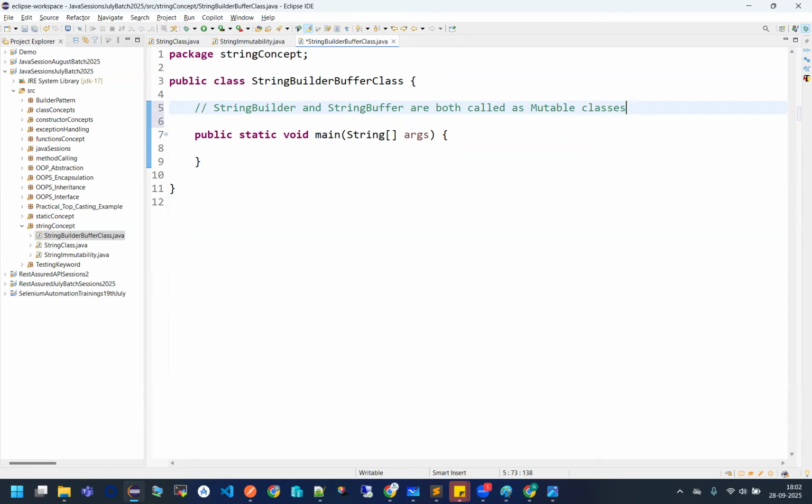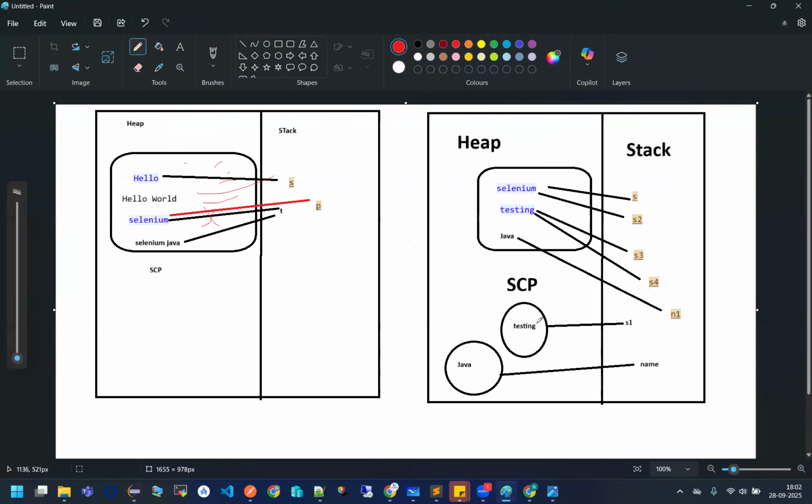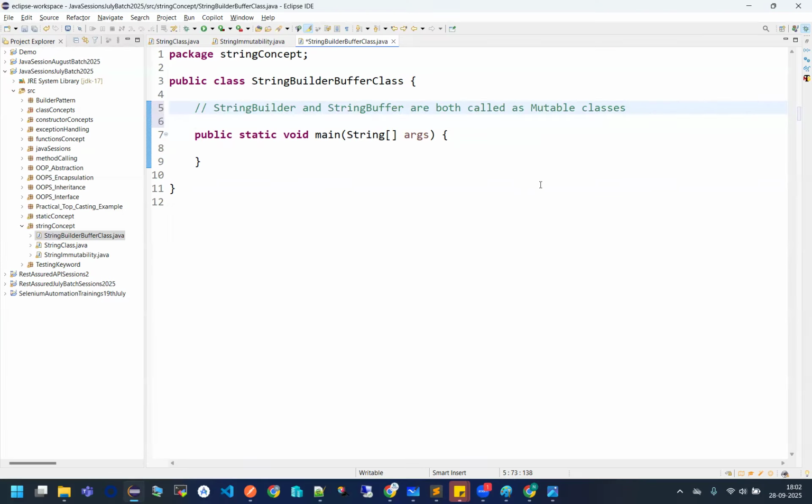Because see guys, understand, whenever we are trying to create or store the value inside the string buffer and builders, we have to create an object of it. And if we are creating an object, then obviously one object will be created inside the memory. And inside that object only, the value will be stored. But no new value will be stored inside the string constant. So string buffer and builder do not follow the principle of SCP. Only one object will be created when we are creating values using string builder and buffer.